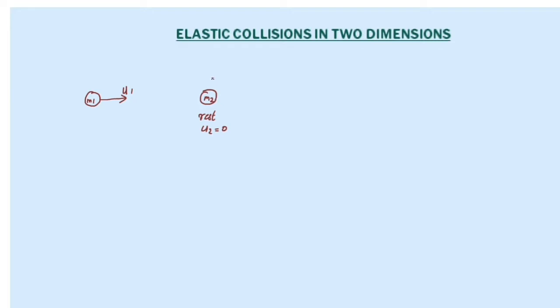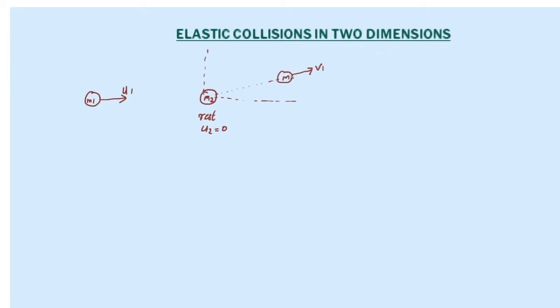dimension, right? But in this case, we are considering the bodies after collision moving in a two-dimensional way, not in a straight line. The two bodies after collision are moving in two different directions. After the collision, the first body is moving with a velocity v1.